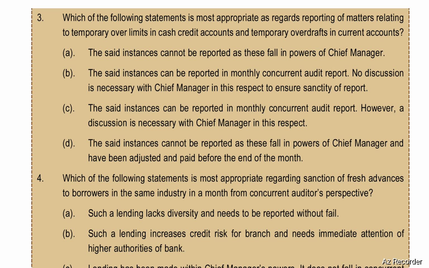The said instances cannot be reported as these fall in the powers of the chief manager and have been adjusted and paid before the end of the month. Option C is correct. That means the said instances can be reported in the monthly concurrent audit report. However, a discussion is necessary with the chief manager in this respect.